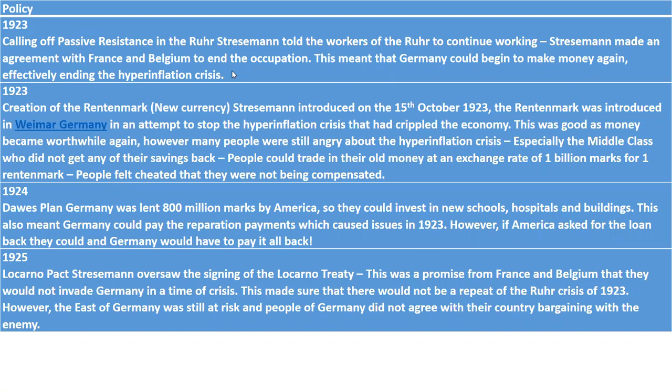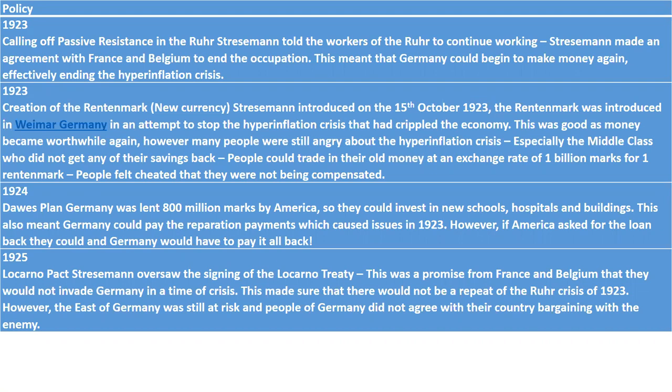Now this is good because Germany have got money coming back into the Ruhr. They are also building a positive relationship with France and Belgium, but at the same time German people would be angry that Germany were working with what seemingly is the enemy.